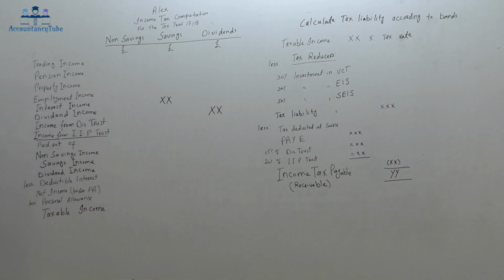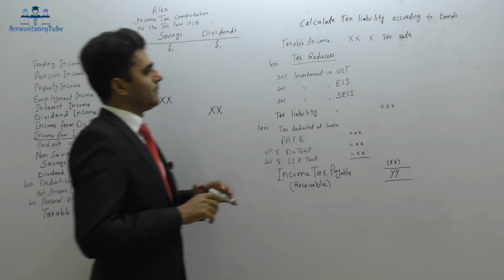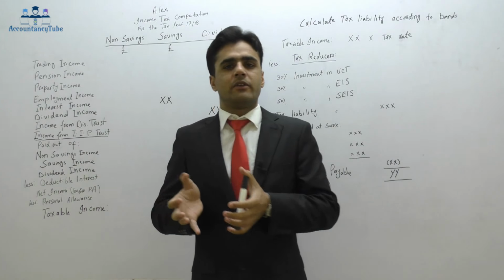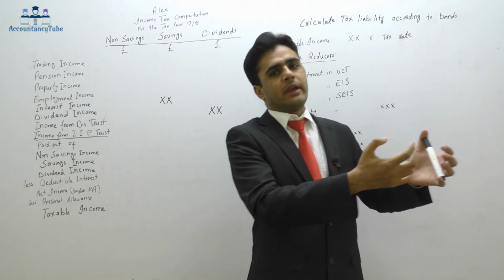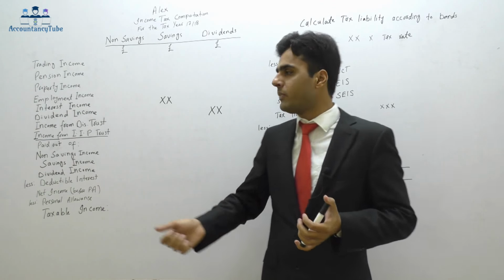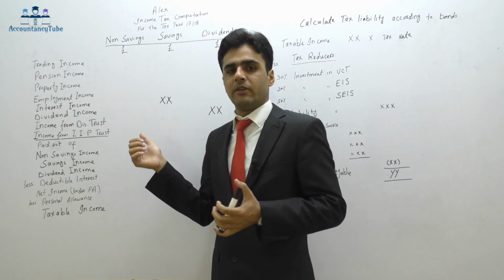Right then, so that's interest income. Whenever I have savings, I put them into a bank account so that I can earn interest. So interest income is a savings income, and interest income will go into the savings section.